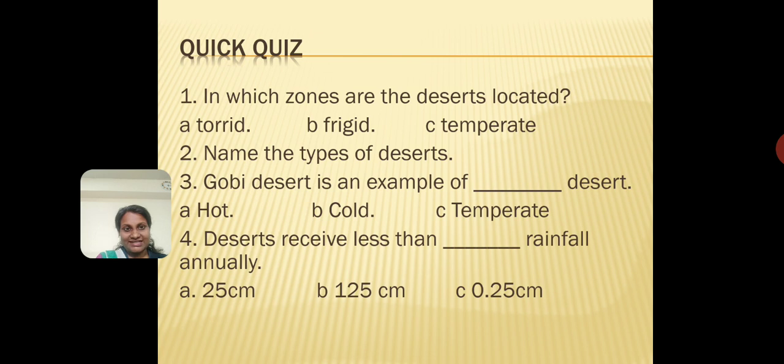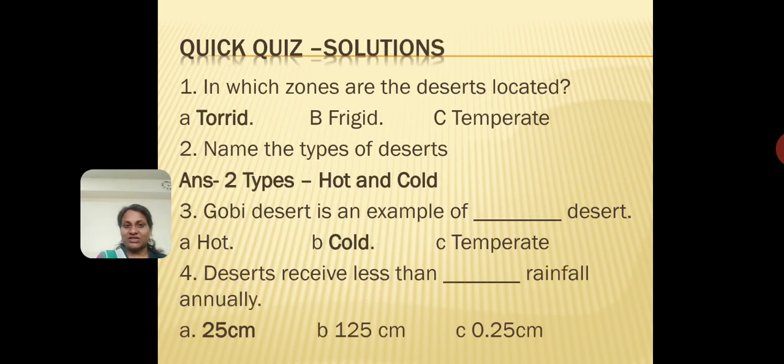Let's go to the fourth question. Deserts receive less than blank rainfall annually. Options are 25 centimeters, 125 centimeters, or 0.25 centimeters. This answer is again discussed in this video, so if you have forgotten about it, go through the video again and find the answer. Okay, I think this much time is enough to think about the answers. Here are the solutions for the questions.